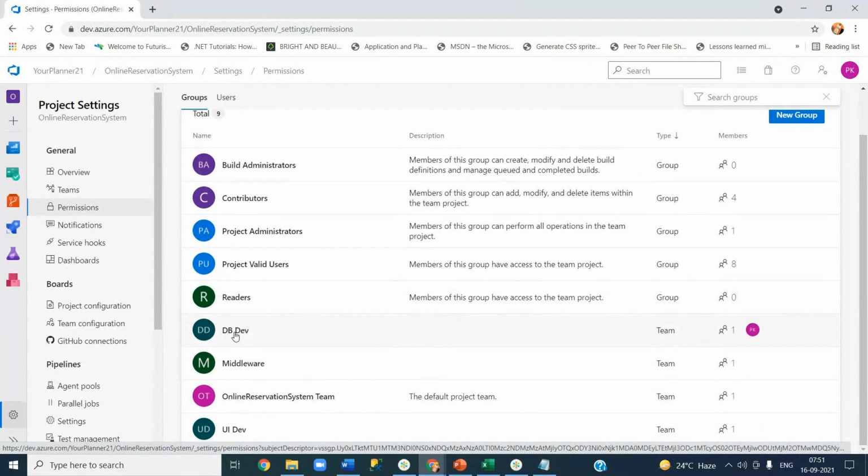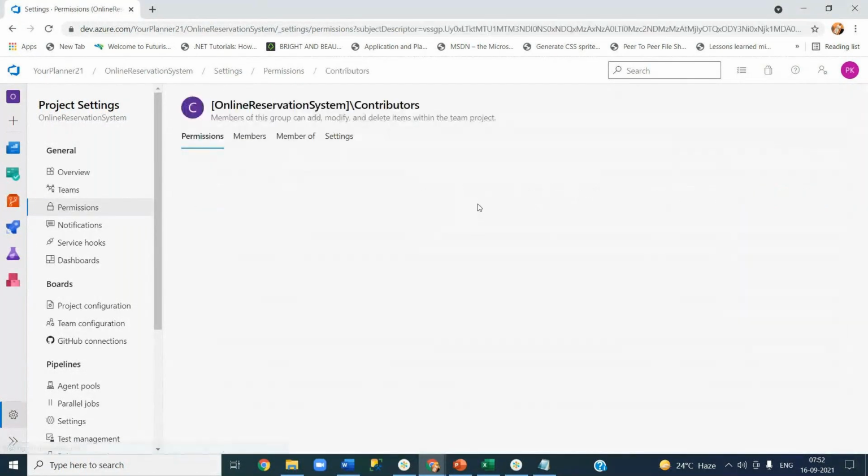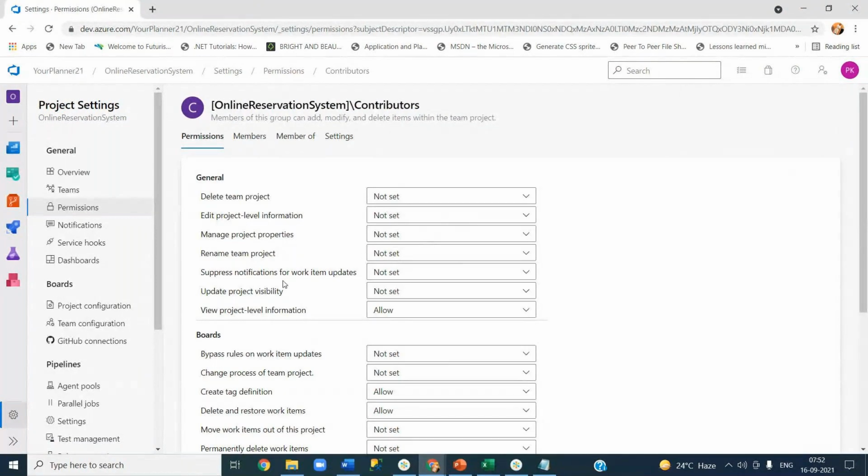And let's go and click on contributors. Here you will see who are all part of your contributors group. You see DB dev, middleware, online, and UI dev. It is showing you members of this group can add, modify, delete. Guys, this is self-explanatory. You can have a go and look at it. This contributors group has all these permissions.